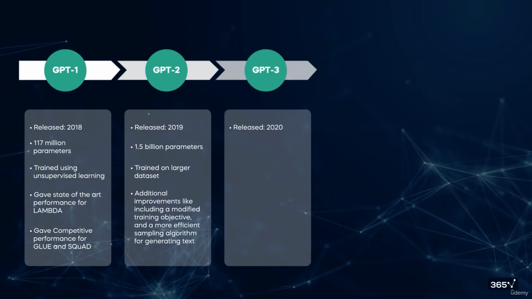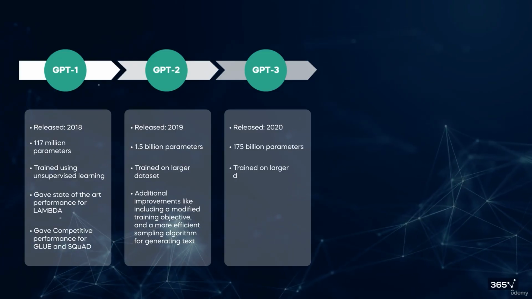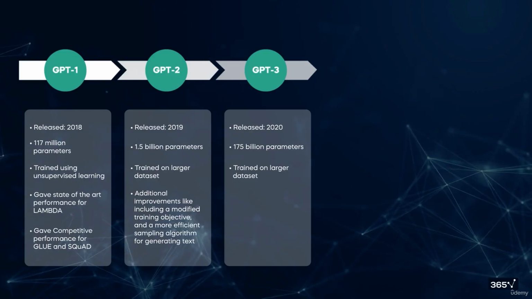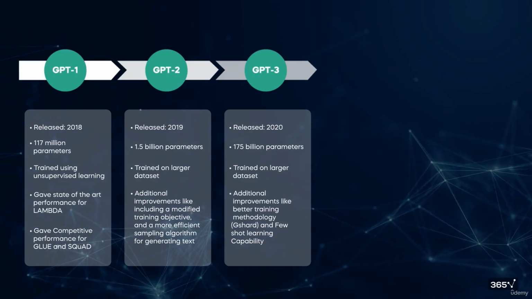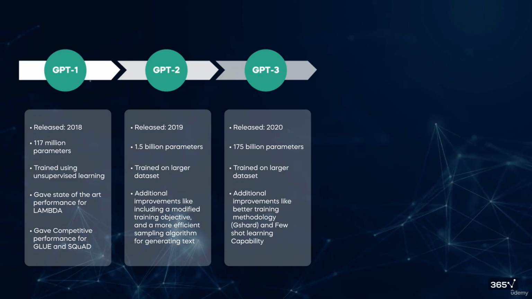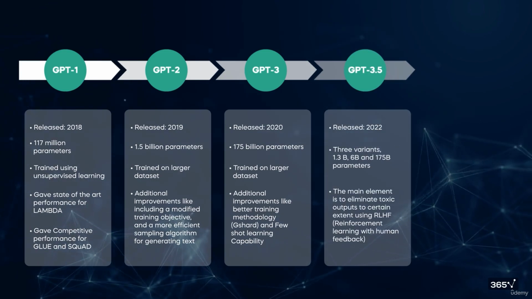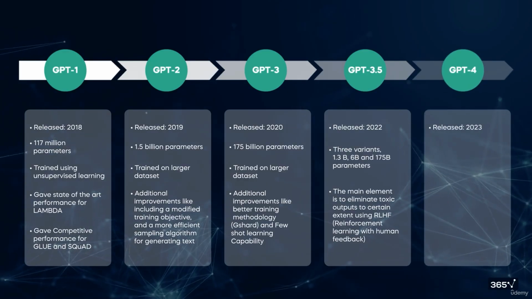In 2020, we got to GPT-3. This had 175 billion parameters and was trained over a vast data set encompassing a significant proportion of the internet. Few-shot learning capabilities were also developed with this model. By 2022, we were at GPT-3.5, and now in 2023, we have GPT-4.